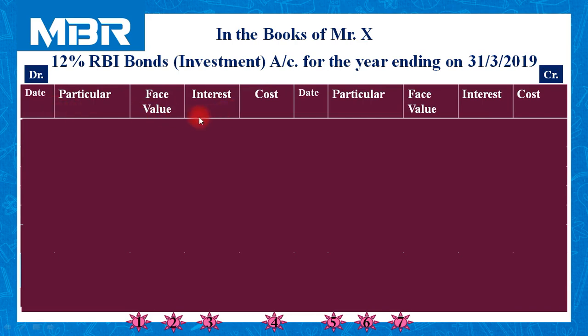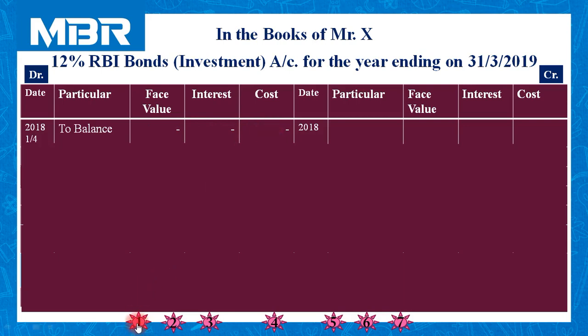We need to prepare an account with multiple columns, including face value, interest, and cost on debit side and credit side. 1st April 2018 to balance, that is opening balance. In our question, information related to opening balance is not given, so I have marked as dash.